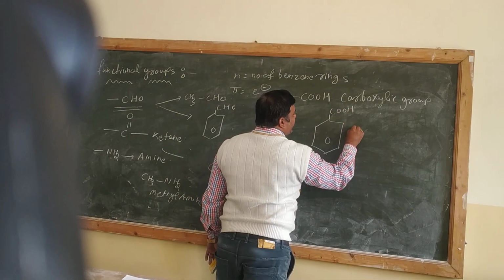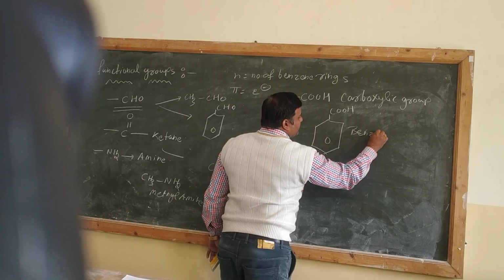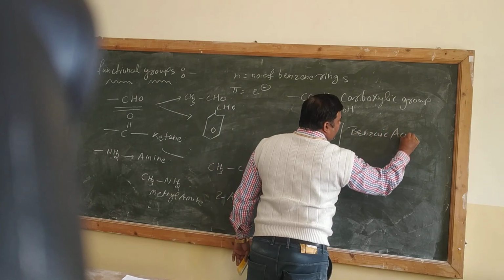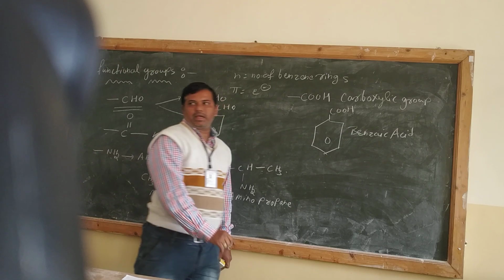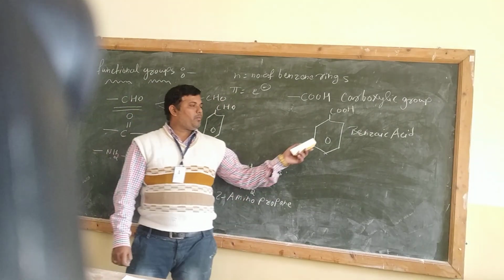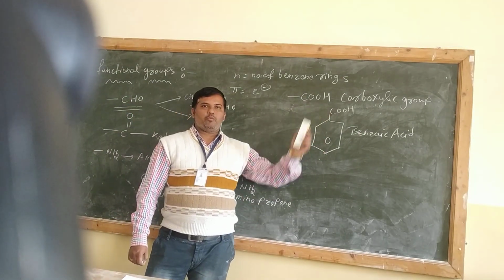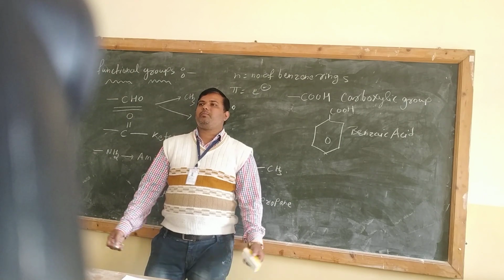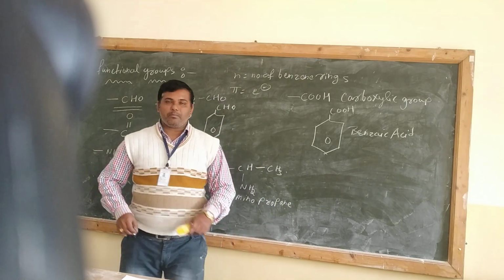number 1, benzoic acid. ये वाला एग्जांपल देखा था ना हमने benzoic acid का, right? Containing one benzene ring and one carboxylic group. So this becomes benzoic acid. One more example we will take.